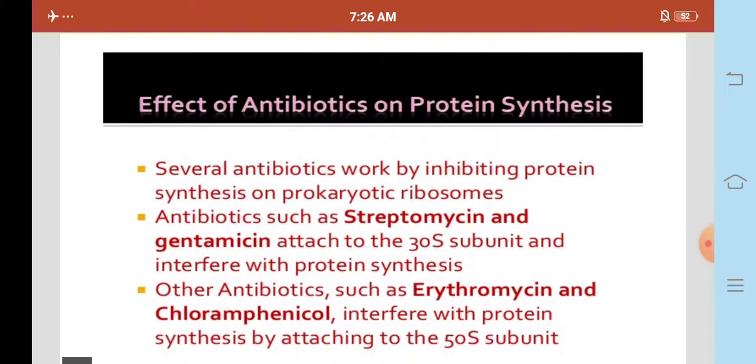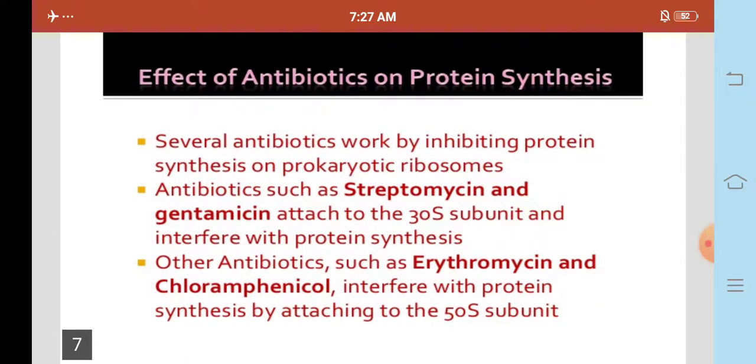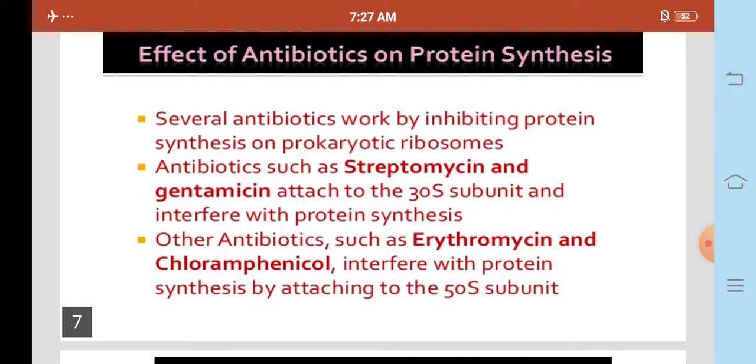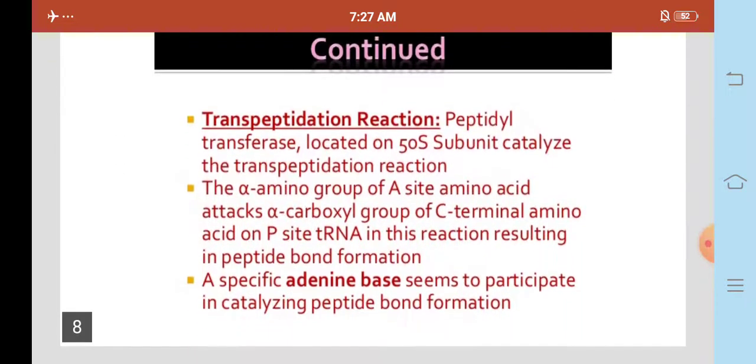Effects of antibiotics on protein synthesis. Several antibiotics work by inhibiting protein synthesis on prokaryotic ribosomes. Antibiotics such as streptomycin and gentamicin attach to the 30S subunit and interfere with protein synthesis. Other antibiotics such as erythromycin and chloramphenicol interfere with protein synthesis by attaching to the 50S subunit. Continued.